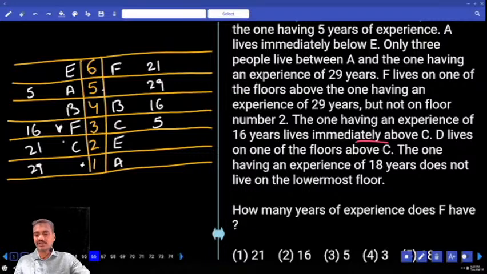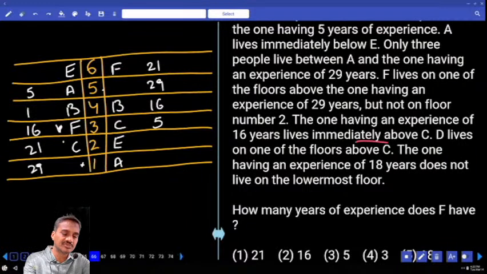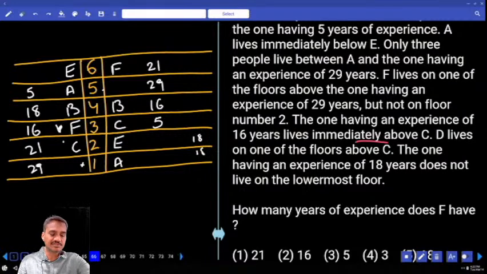The one having an experience of 18 does not live on the topmost floor. 18 cannot be on the topmost. 18 is here. Now here again, 18 cannot be on the topmost. 18 can be at any one of these 2 places. Done with this? Any other information we have left over here?